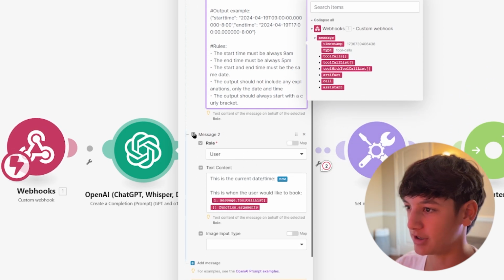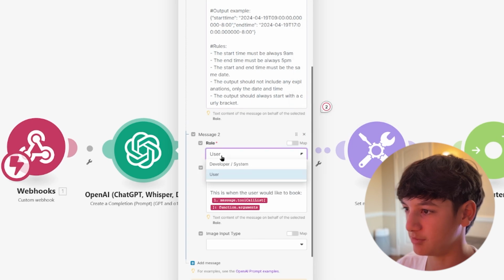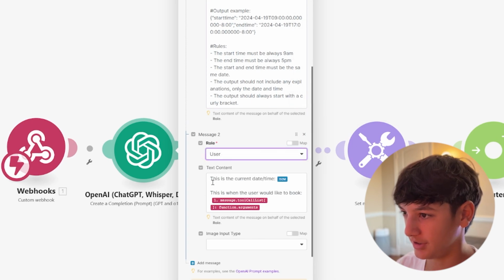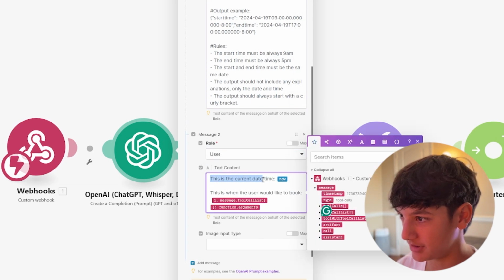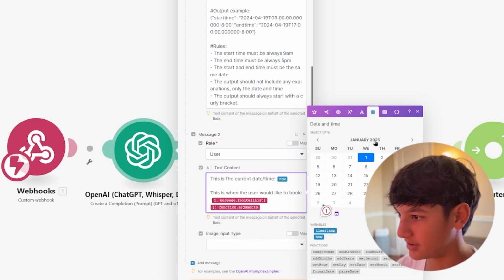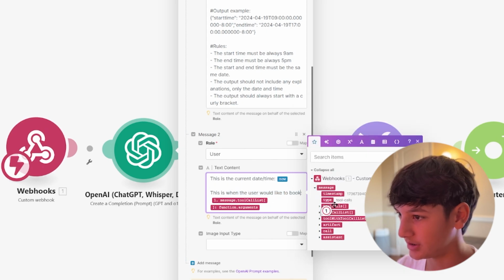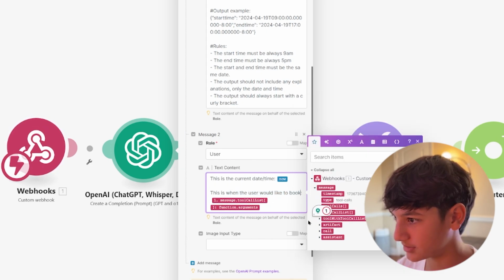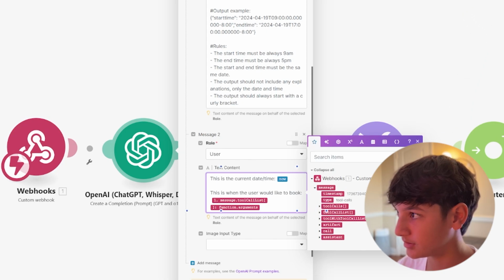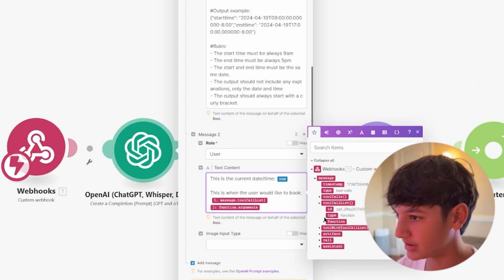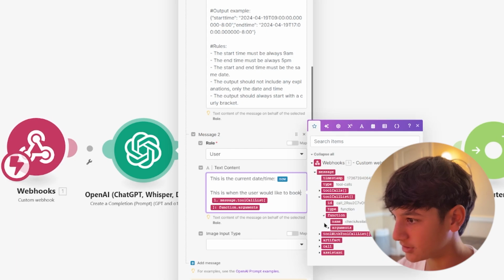Okay, so then you're going to want to create another message, and this one can be a user. So then this is the current date and time, and you're going to want to go over here to calendar and select this now, which is what I did here. And then this is when the user would like to book. You can come over here, message, tool call list, to call list, function, arguments. Then you can drag that in here.